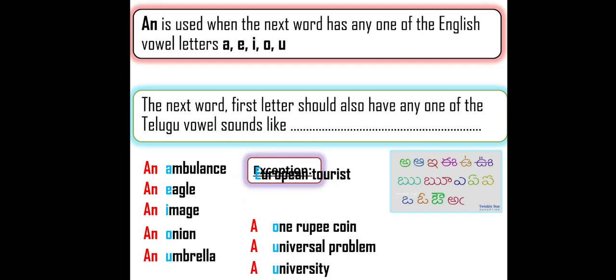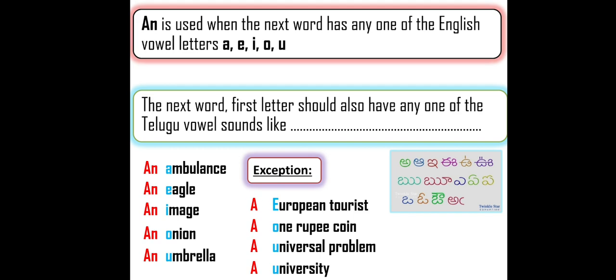And last and very important example, European tourist. So it started with E, one of A, E, I, O, U, but the sound is U. Again, second condition got failure. So that our answer an is not possible. The is also not possible because many European tourists come to India and other countries also. So that it is not specific, unspecific. So that answer is A.